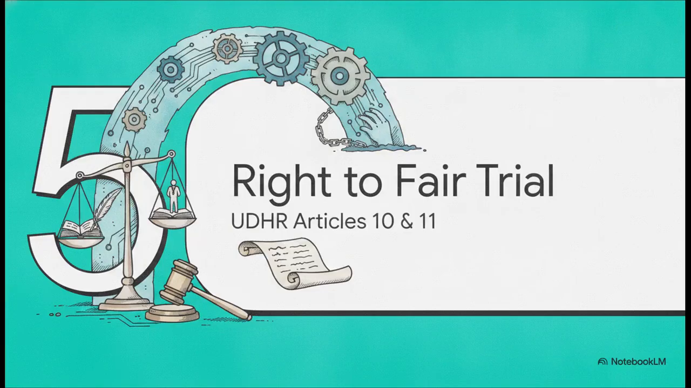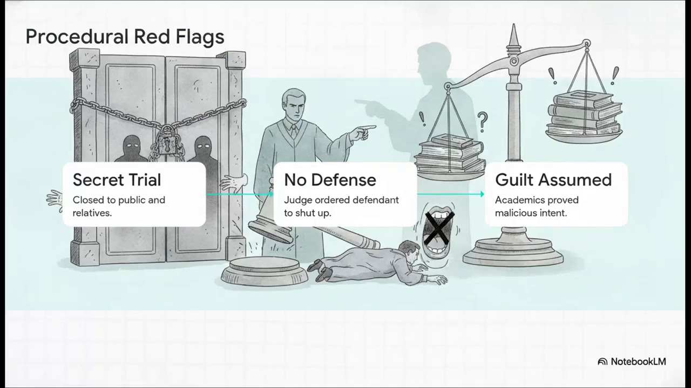Next up, Part 5, the right to a fair trial, UDHR Articles 10 and 11. Here, we're shifting from what was actually said online to how the trial itself was conducted. The sources lay out three major procedural red flags that the AIs picked up on. First, it was a secret trial, completely closed to the public and even to the defendant's own relatives.